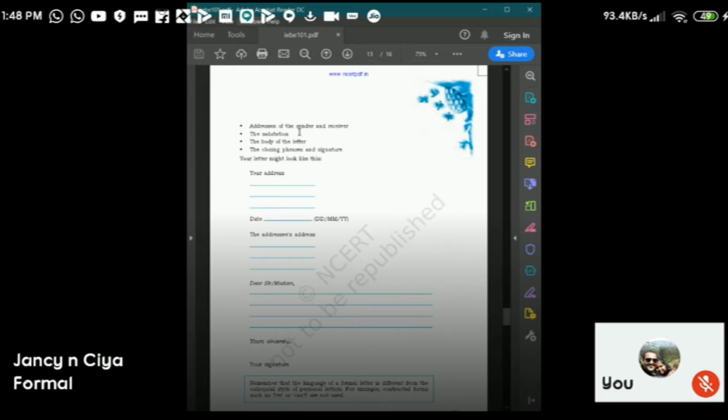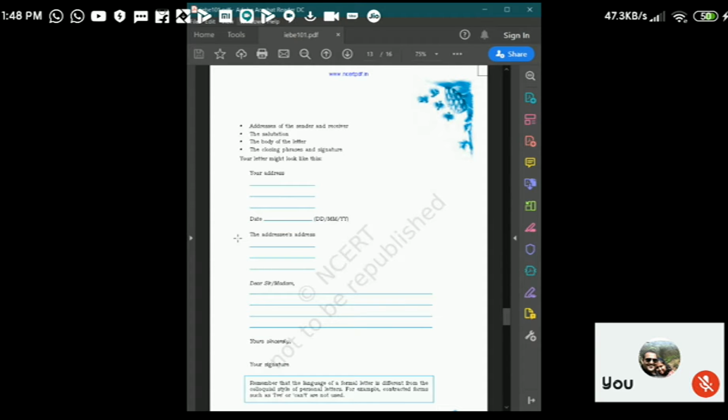You will find the address. Okay, that is the sender's address and the receiver's address. So in between these addresses comes the date, that is date, month, year. Okay, this is date, month, and year. And then comes the addressee's address, that is from and to. Then comes the salutation. This is the salutation over here.